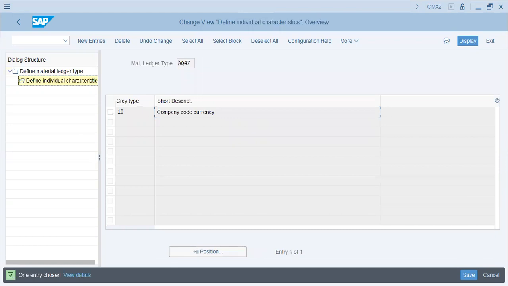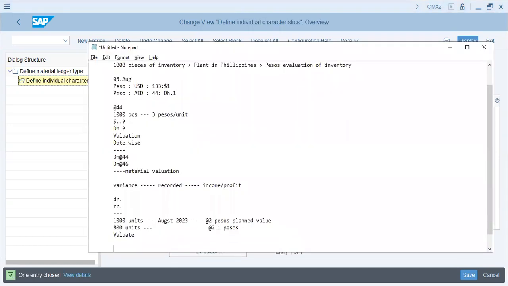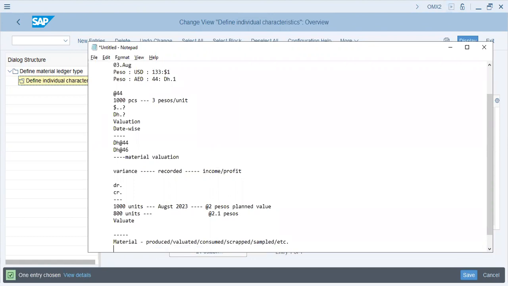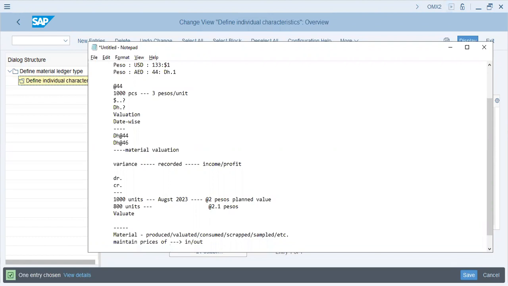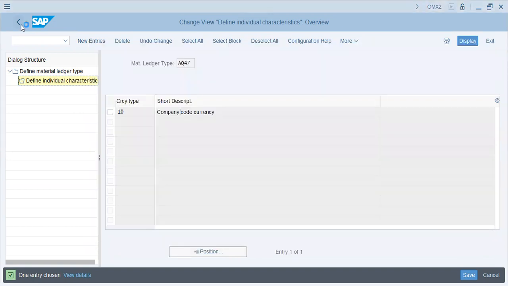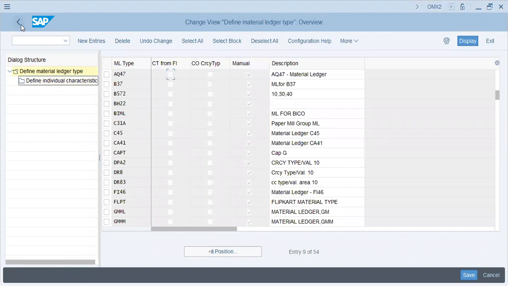Material ledger is where you actually keep a record of all the material produced, evaluated, consumed, scrapped, sampled, etc. Okay, so you maintain prices of all the material which has gone in and out and based on variable pricing, right? Date wise. So it's a material ledger which is very essential for your SAP landscape.